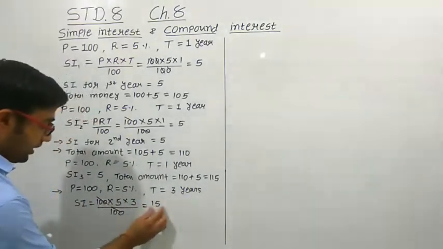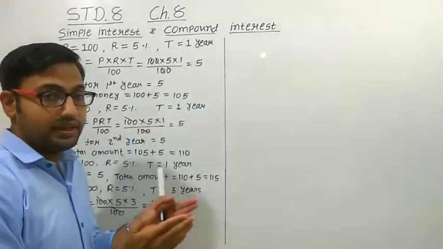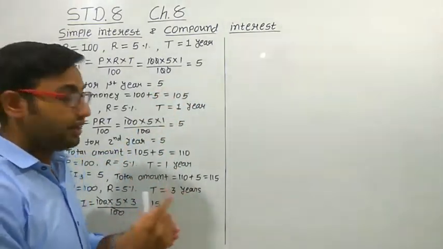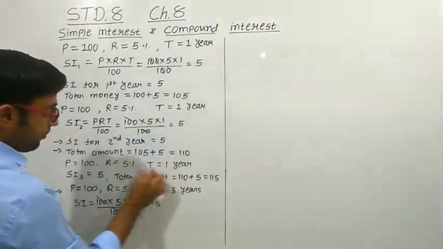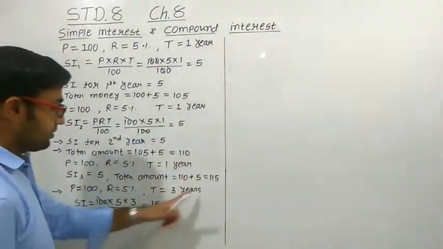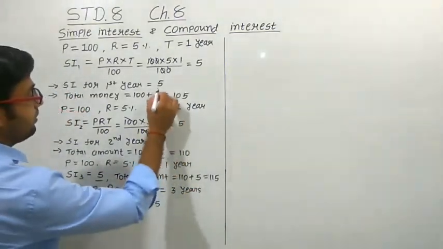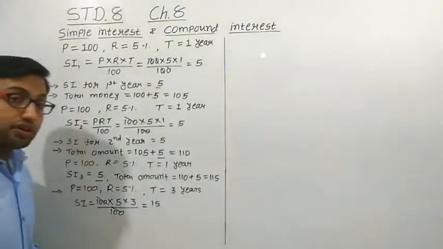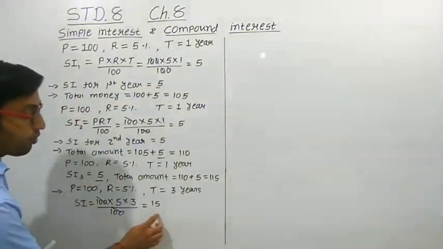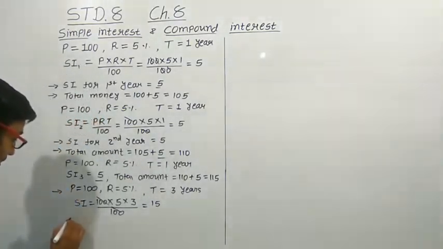See, here we get 15, and if we calculate the interest for a particular 1 year, then we get 5, 5 and again 5, right? In all the 3 cases, we get simple interest of 5, 5 and 5. But when we calculate it together for the 3 years, we get the total interest of 15, right?